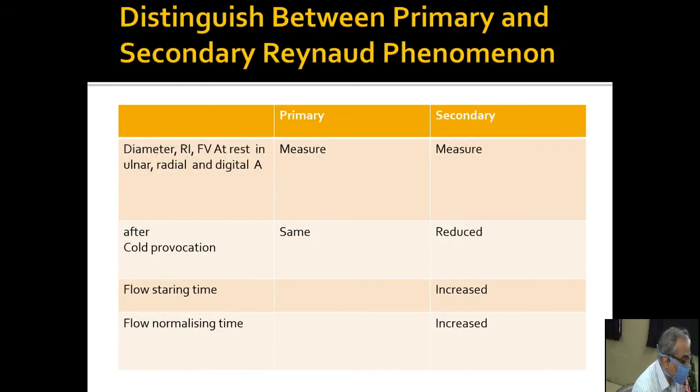And if you want to differentiate between primary and secondary Raynaud phenomena, this is a chart representation. The diameter, resistivity index, and flow volume are measured in the ulnar artery, radial artery and digital artery, and then a cold provocation test is done. After that, the flow starting time and flow normalizing time are increased in secondary Raynaud's, and are less or normal in primary Raynaud phenomena.